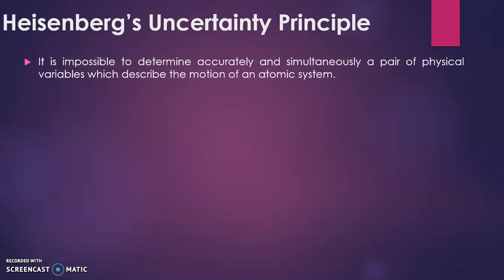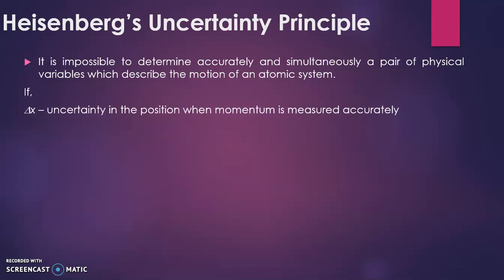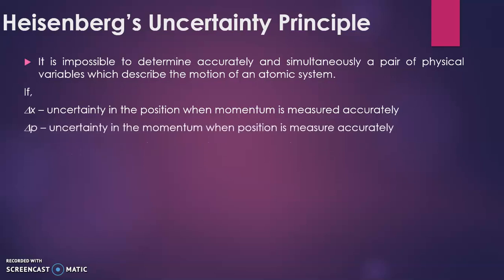it is impossible to determine accurately and simultaneously a pair of physical variables which describe the motion of an atomic system. Delta x is the uncertainty in the position when momentum is measured accurately. Delta p is the uncertainty in momentum when position is measured accurately.